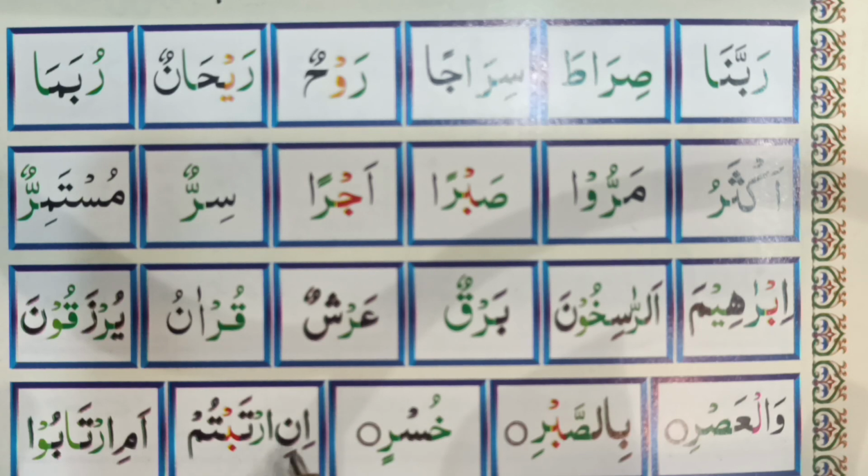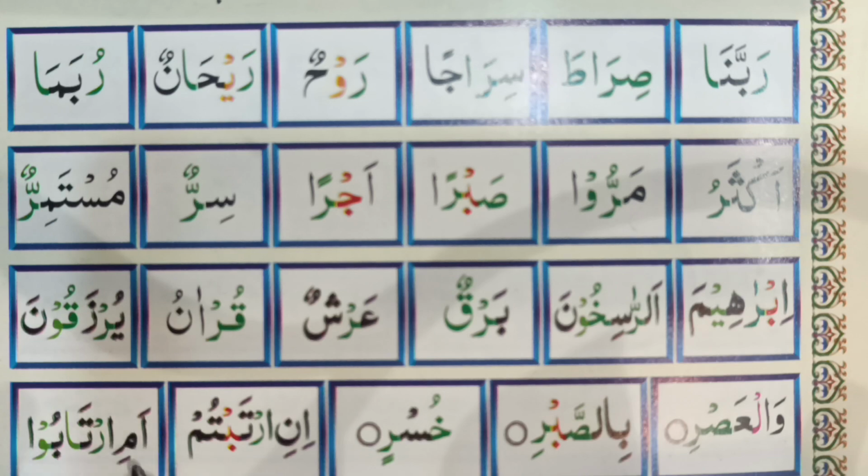So when you are joining two separate words by the ra letter, then you have to make thick sound. Next you can see this is am and it is irtabu. Irtabu is another separate word. So we are joining them. That's why we are making thick sound of ra.